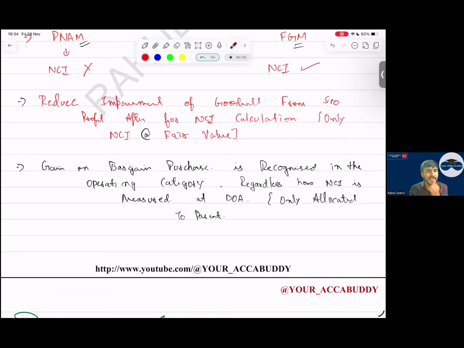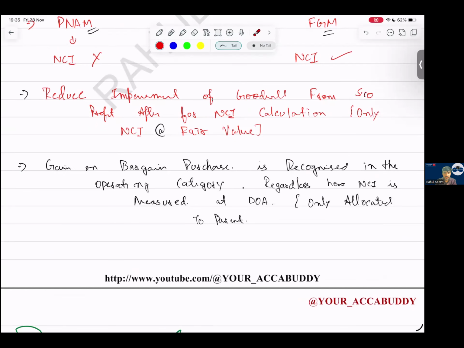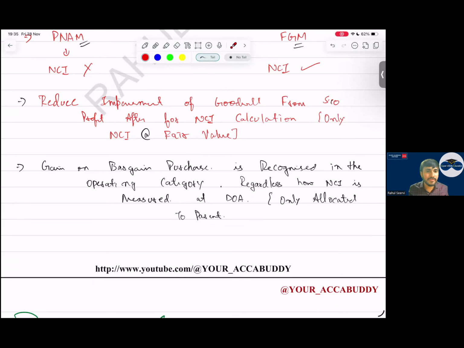Now deferred consideration. Deferred consideration interest is there. Where will you record that? In P&L. Deferred consideration interest is there. Where will you record? Others, be active. You should teach me. I will not teach you now. It should be that way. Financing category, financing. Will it affect parent or NCI? Tell me.